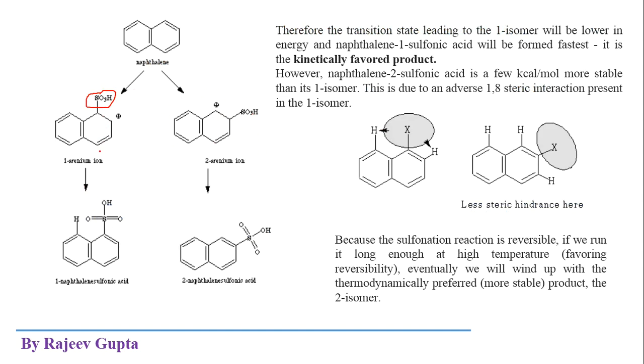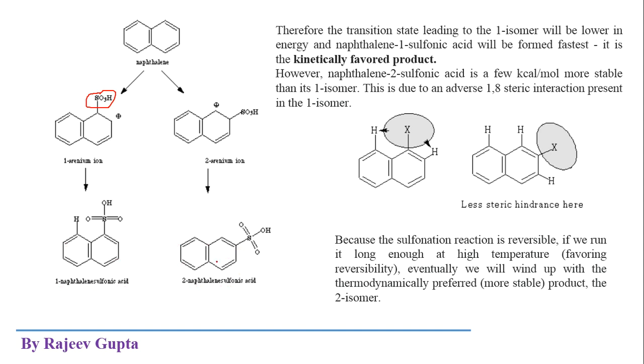Now in the second step, when hydrogen is removed as H plus ion, that is the elimination step, we get the final product. It is naphthalene 1 sulfonic acid and naphthalene 2 sulfonic acid.